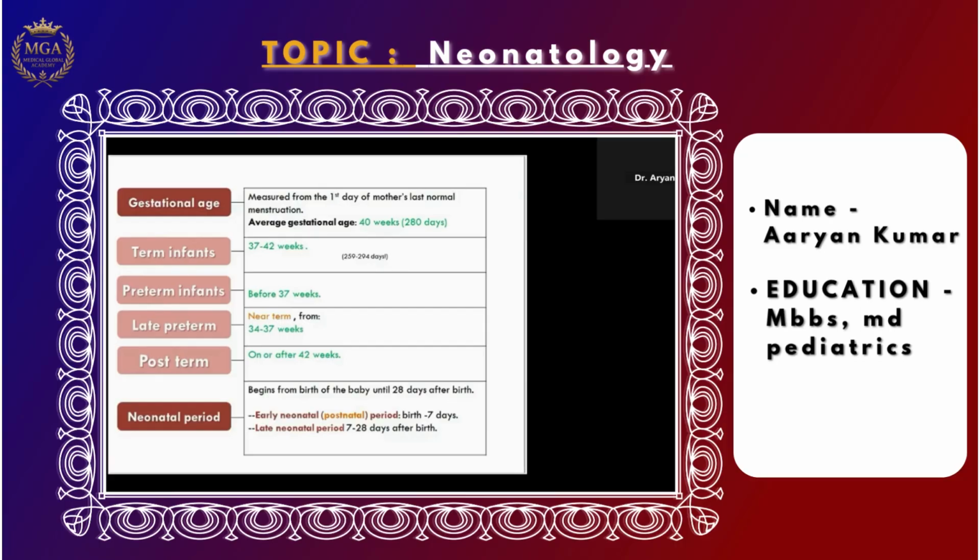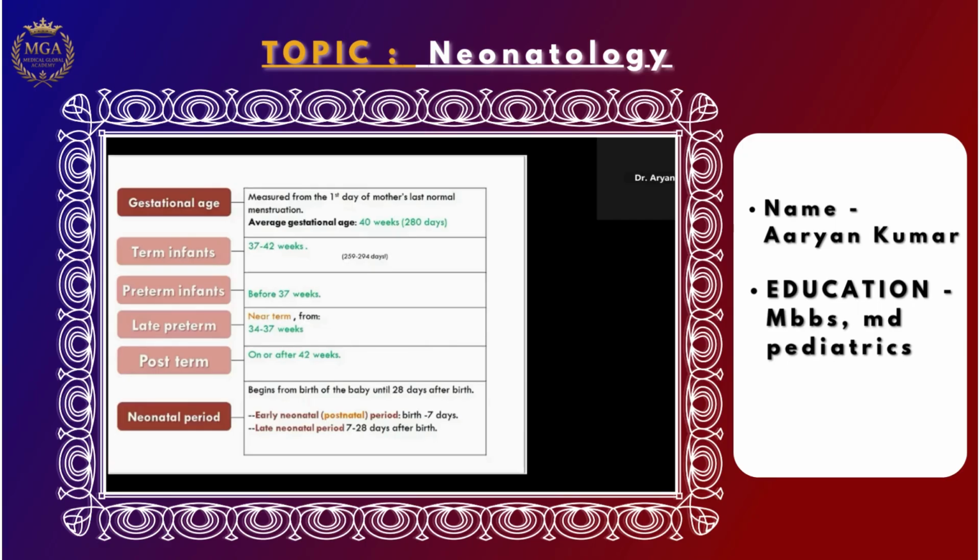This is one clinical method. The next method is ultrasonography, in the first trimester, second trimester, or third trimester. The first trimester USG is best for calculating the gestational age.